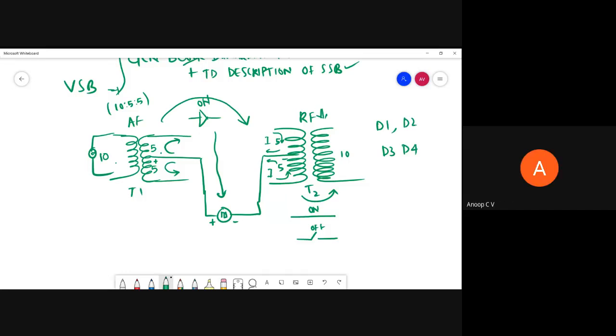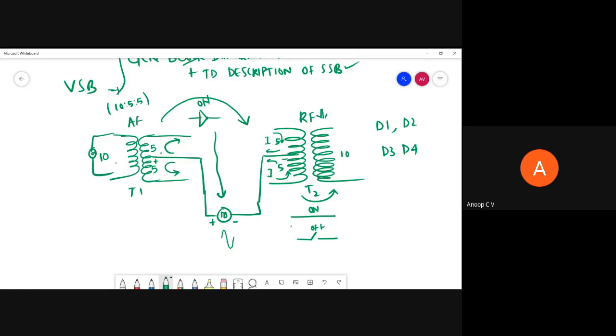Is it clear now? Yes, sir. So how is the carrier suppressed? The carrier is suppressed only because these turns ratios are perfect and all the diodes are identical. Only then will we get carrier suppression. Here they have shown a square wave, but even if it is a sinusoidal wave with the same positive and negative parts, it should be suppressed. Why? Because the current in the upper and lower parts will be equal and opposite due to this carrier, so it will be cancelled.